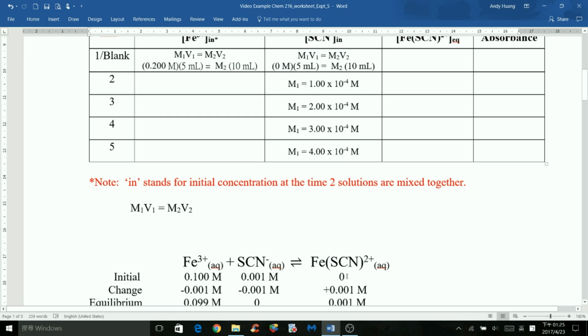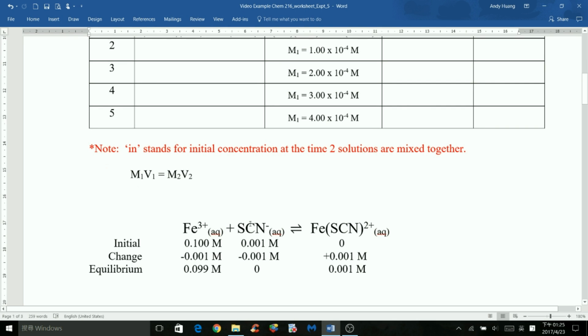And initially there's no complex, so the change will depend on the limiting reagent, which in this case would be the thiocyanate because it has a lower concentration. So we're assuming that all the limiting reagent will be consumed.